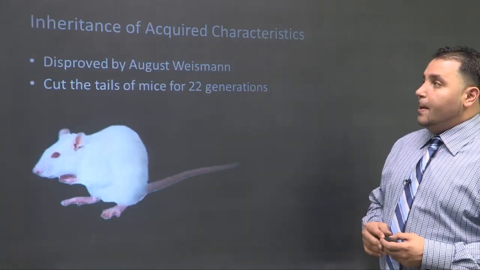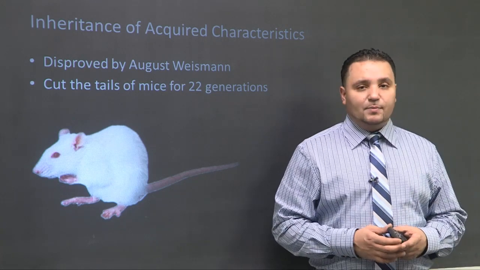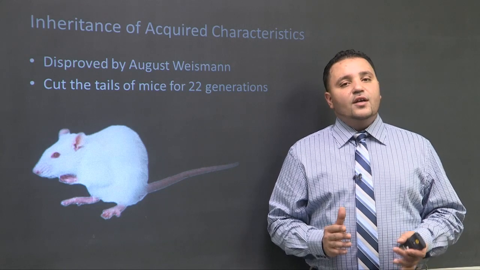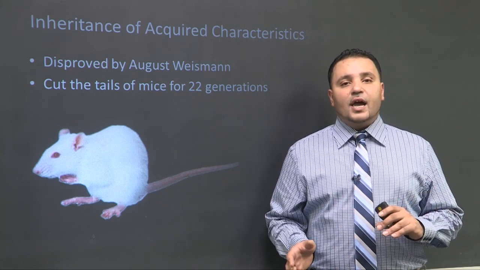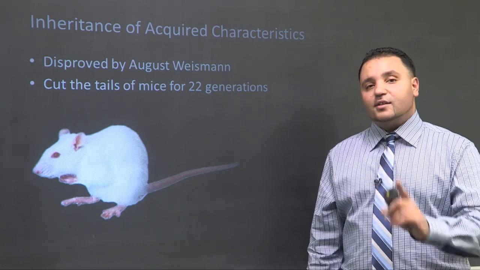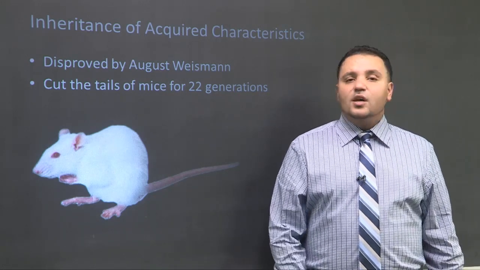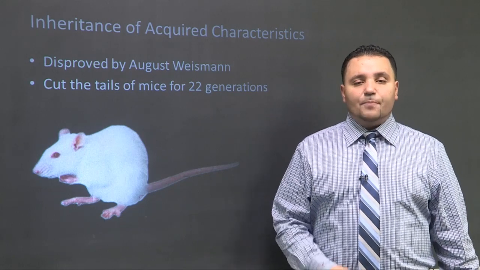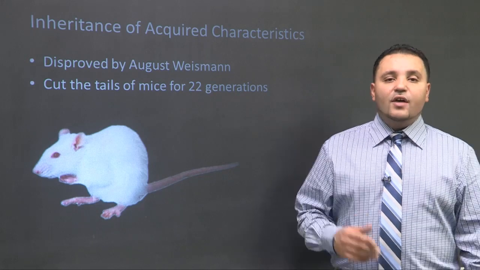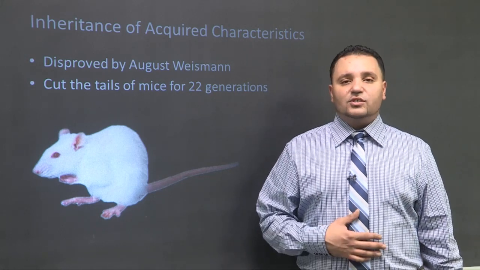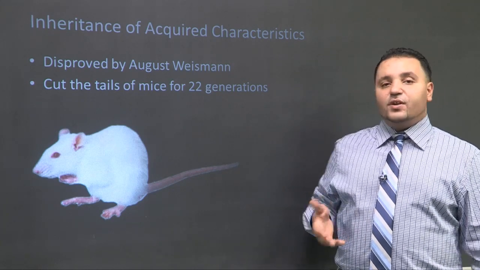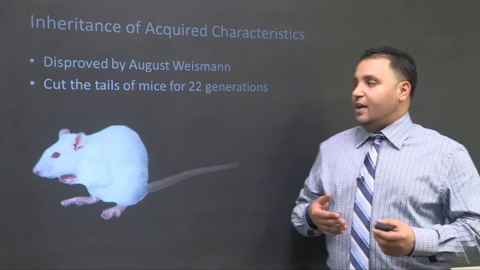However, it was disproven by a man named August Weismann, who took a group of mice and cut their tails off. Then he let them mate and reproduce, and the babies all had tails. Hey, if Lamarck was correct, those babies shouldn't have been born with tails. So he said, let's just be careful and do it again. Chop their tails off, let them heal, let them mate. Babies came out with tails again. And this went on for 22 generations. And so this became a big deal, that Lamarck's theory was disproven, and now we're open for new ideas. What else is out there?